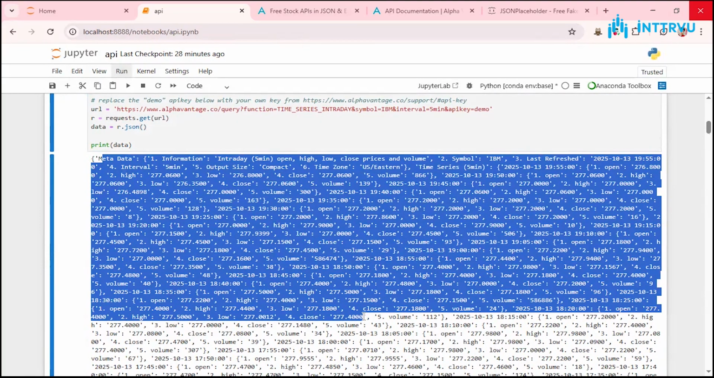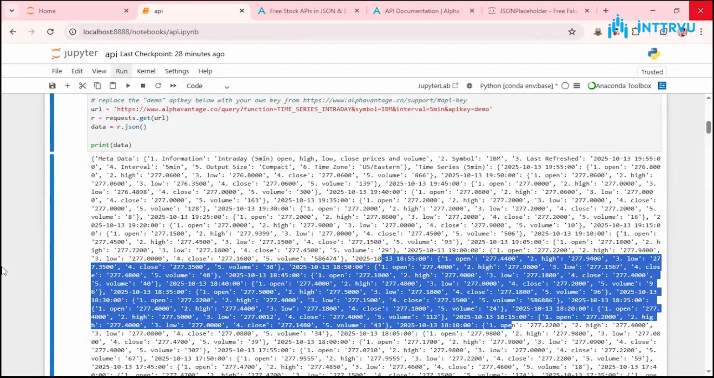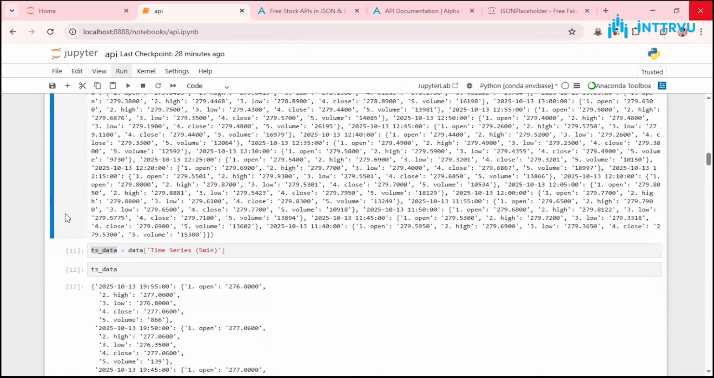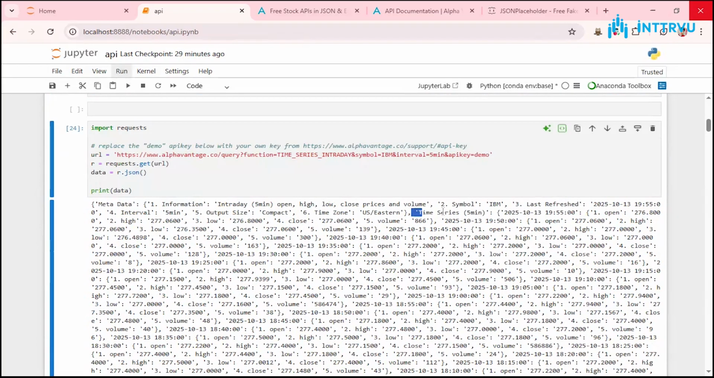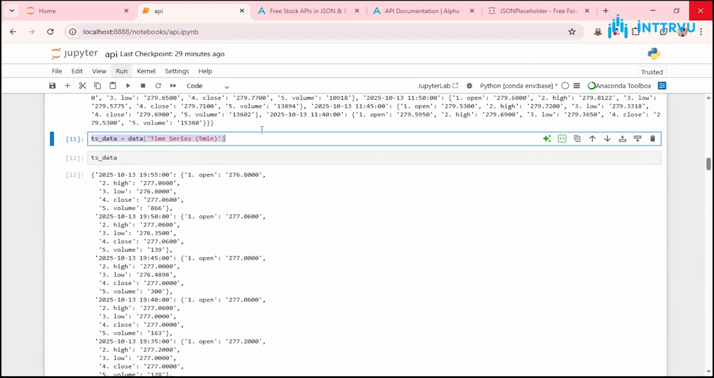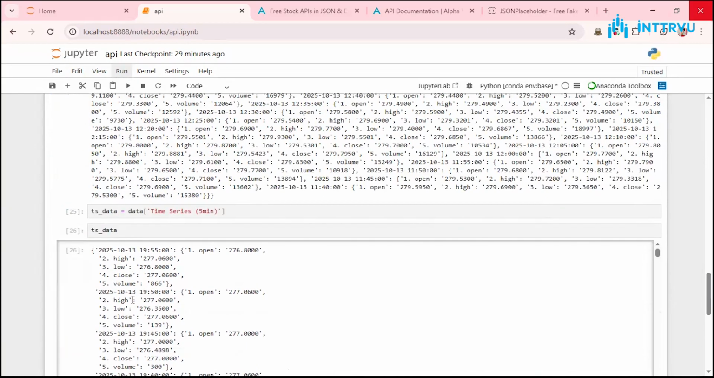Now I want to analyze this data, and it's difficult to analyze in JSON form, so I can convert this into a pandas data frame. First I'm going to see where my data begins. It begins from here: Time Series 5min. The earlier parts are prior information like last refreshed, intraday, metadata. The time series data starts from here, so I'm going to take that and paste it here. I'm going to say, give me the data of the time series, and once I do that, you can see I have the data of my time series.